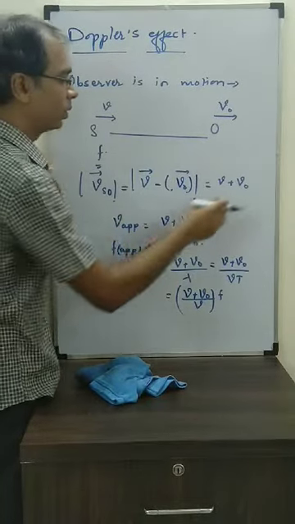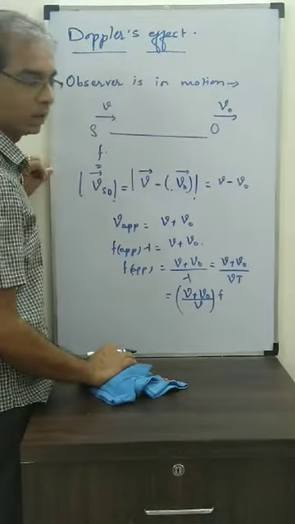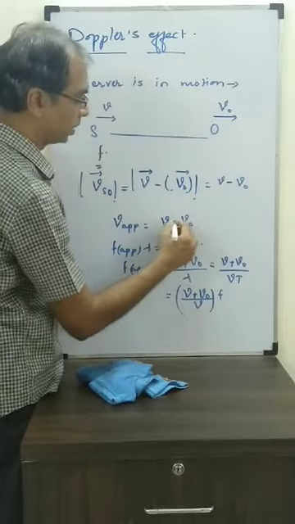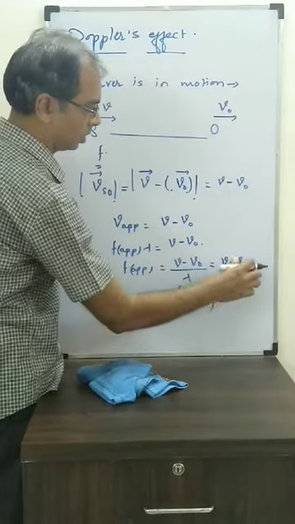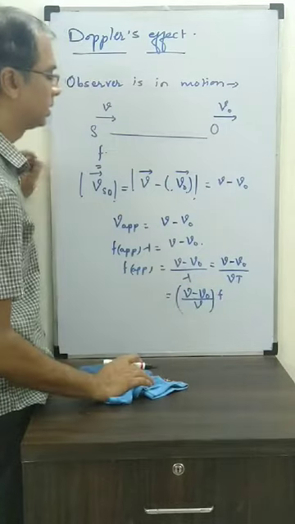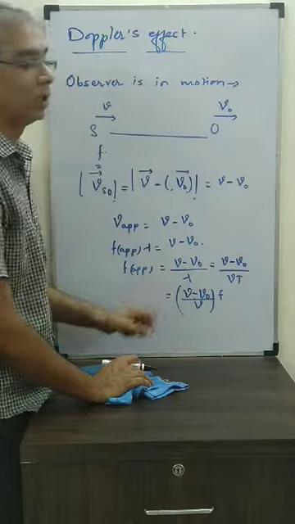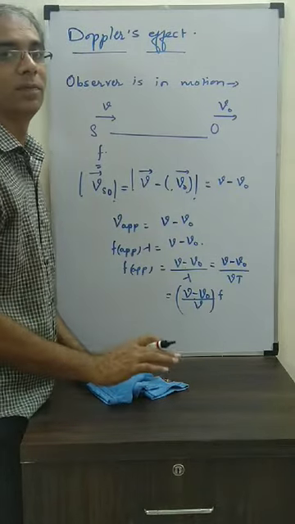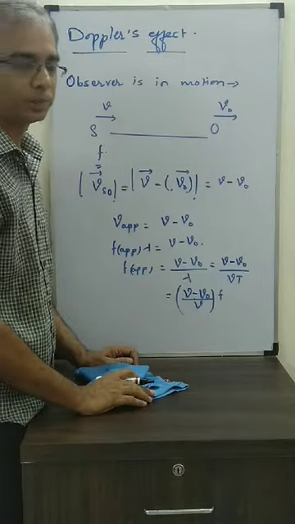So we are going to get V minus VO. Here also V minus VO. This all will change, only plus will become minus. So now the formula is V minus VO by V into F. And in this case, when the observer is in motion, the apparent wavelength is not there. The wavelength will be actual.